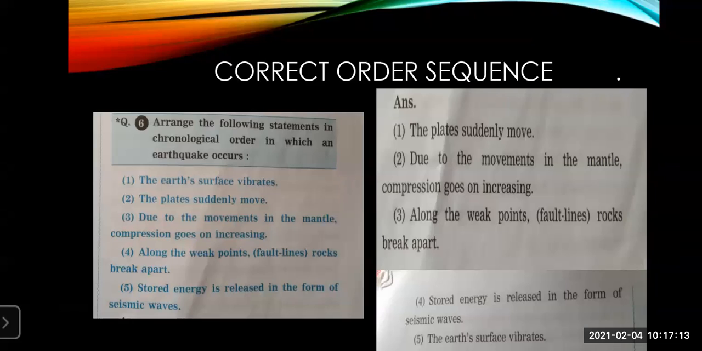And how will the stored energy come? The stored energy will be released in the form of seismic waves that you have seen in the lesson: primary waves, secondary waves, tertiary waves. So the stored energy will come in the form of seismic waves, and all this process will happen in the interior, and then we will feel the earth's surface vibrate. So this is how you're going to attempt question number 2 if it comes for correct order sequence.